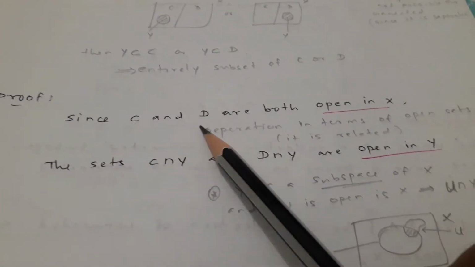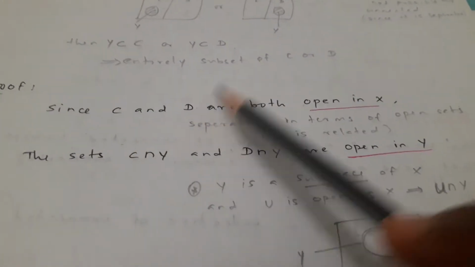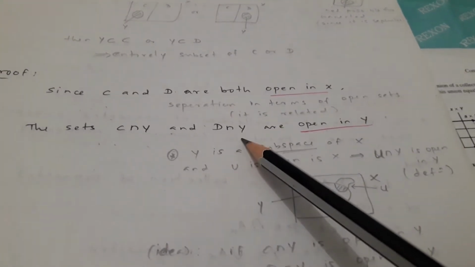Now let's see the proof for this lemma. Since C and D are both open in X, why? Because a separation is defined in terms of open sets; separation and openness are related. Now we take the sets C intersection Y and D intersection Y. Because C and D are both open in X, C intersection Y and D intersection Y are also open in Y. Why?